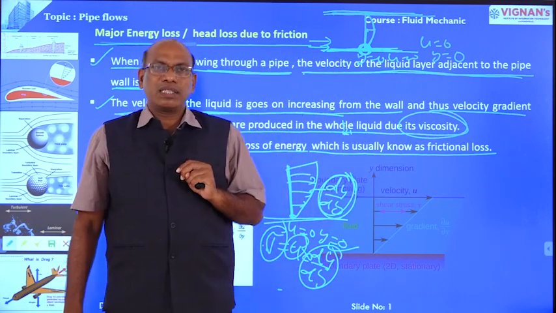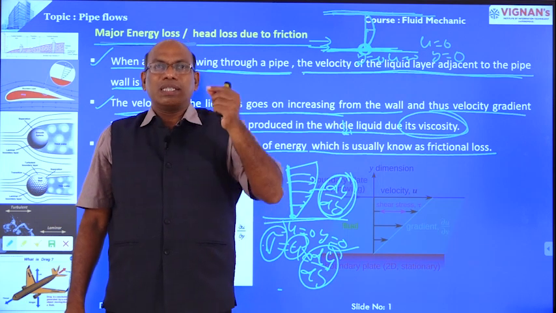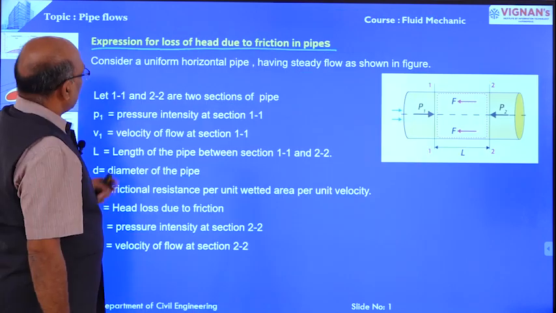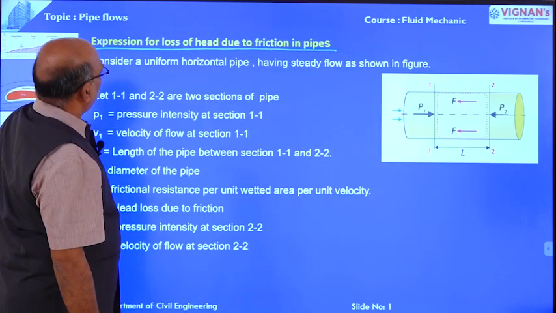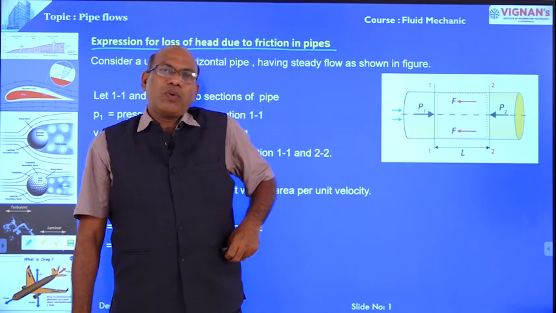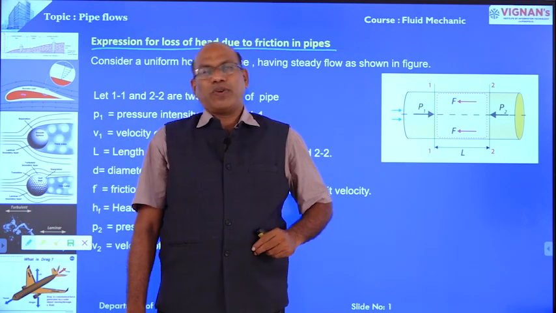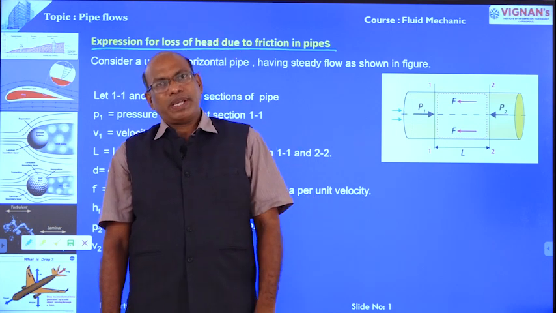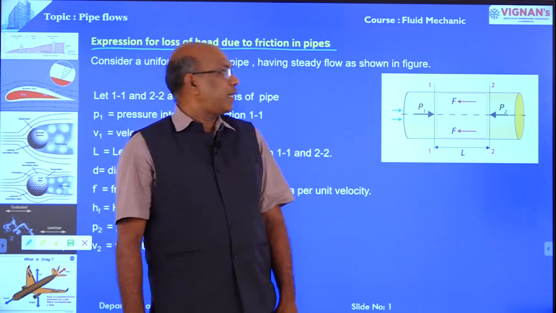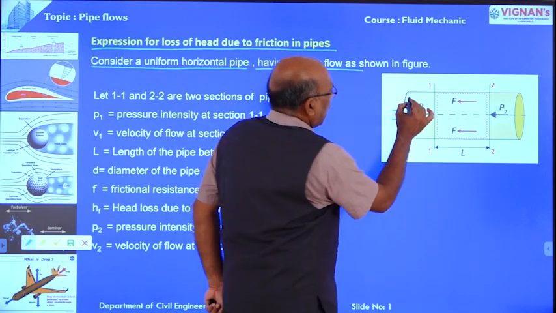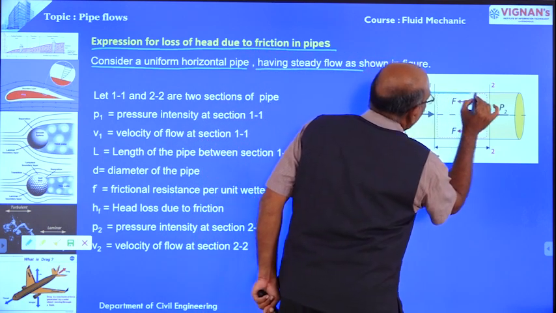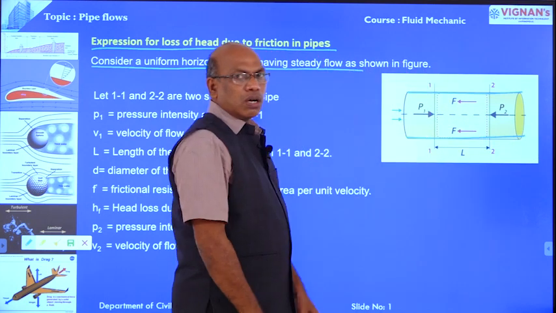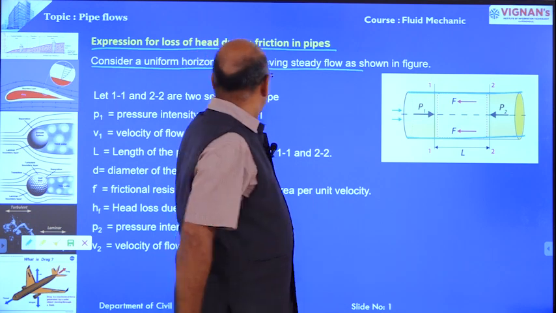This viscous action causes a loss of energy. This loss is known as head loss due to friction. Expression for loss of head due to friction in pipe. Now we are going to derive the expression for the loss of head due to friction in the pipe flow. In this regard, consider a uniform horizontal pipe having a steady flow in this pipe. That is the first condition.